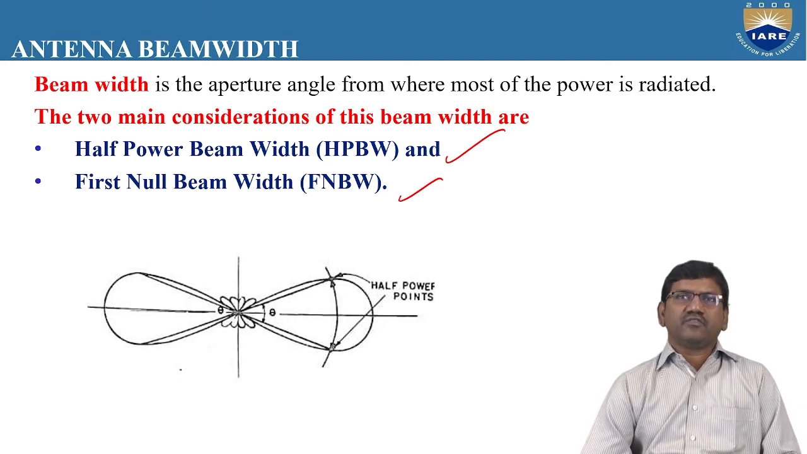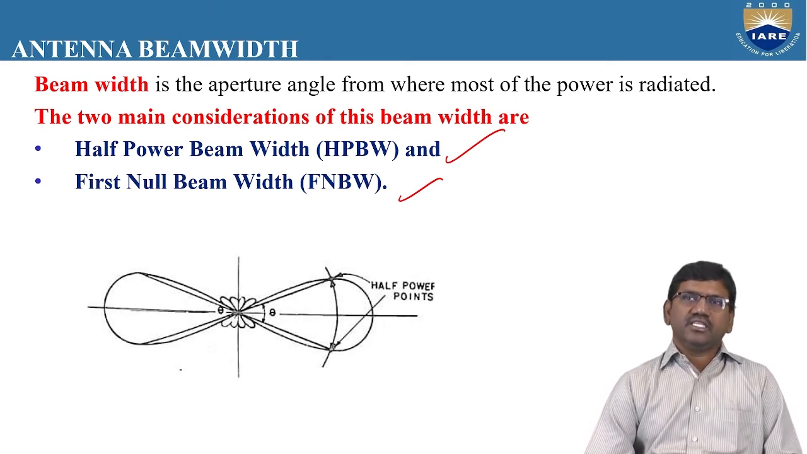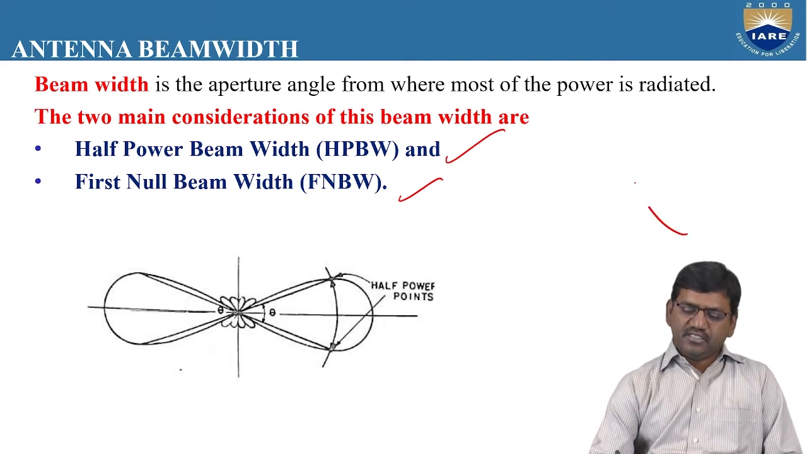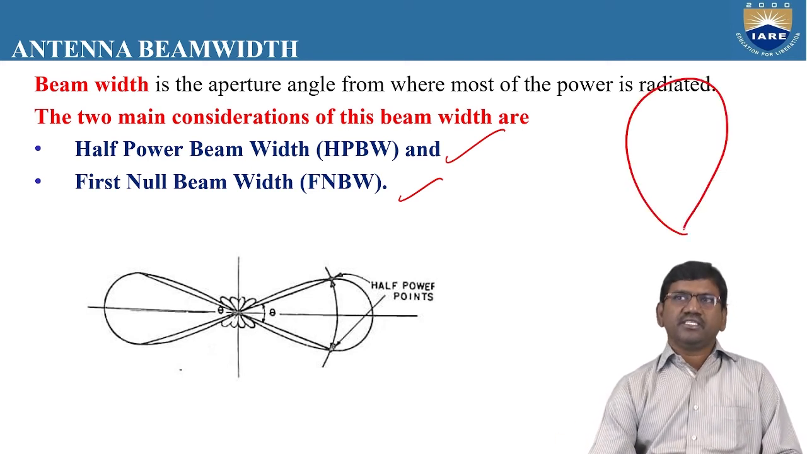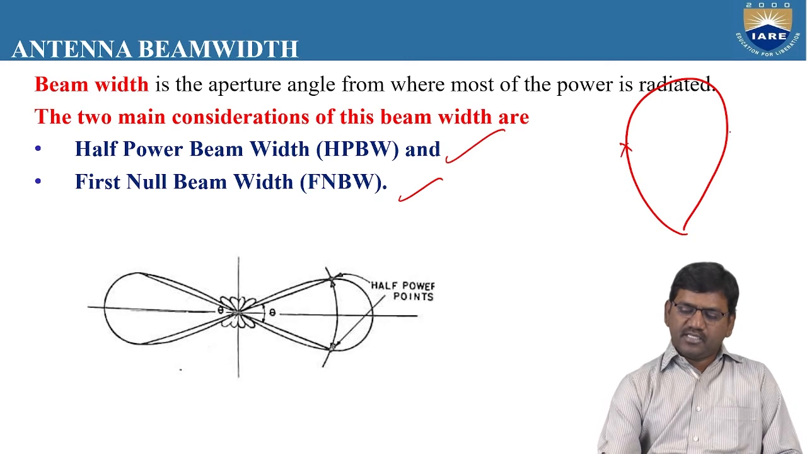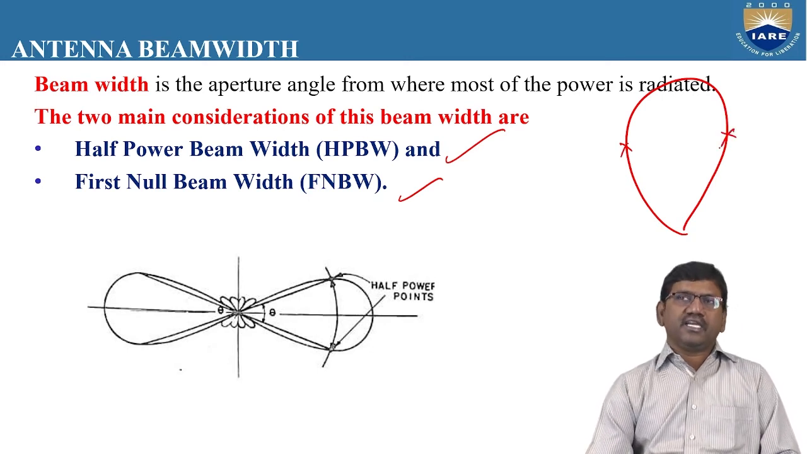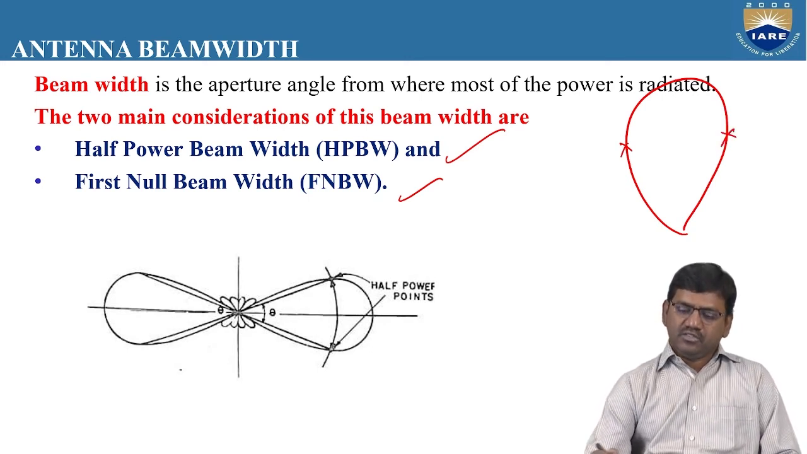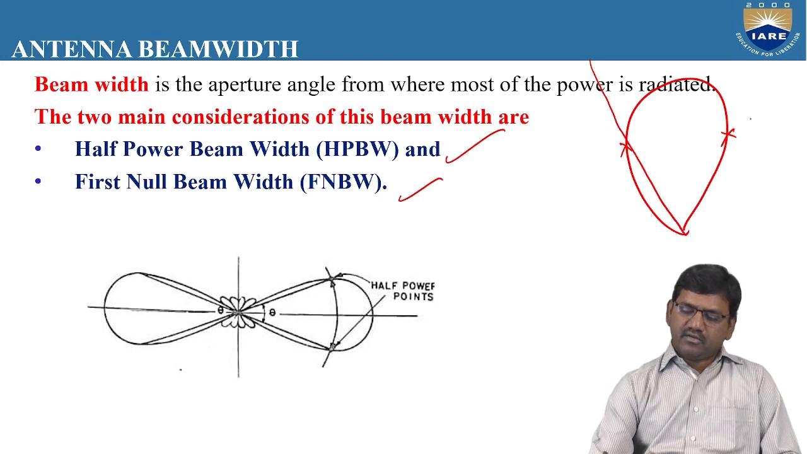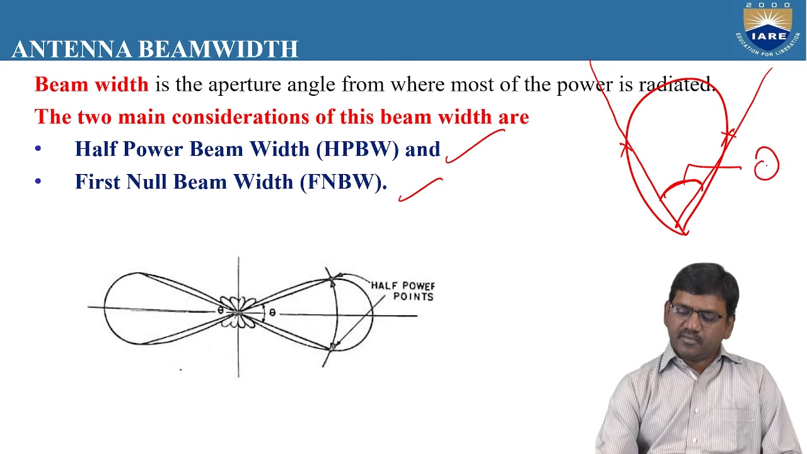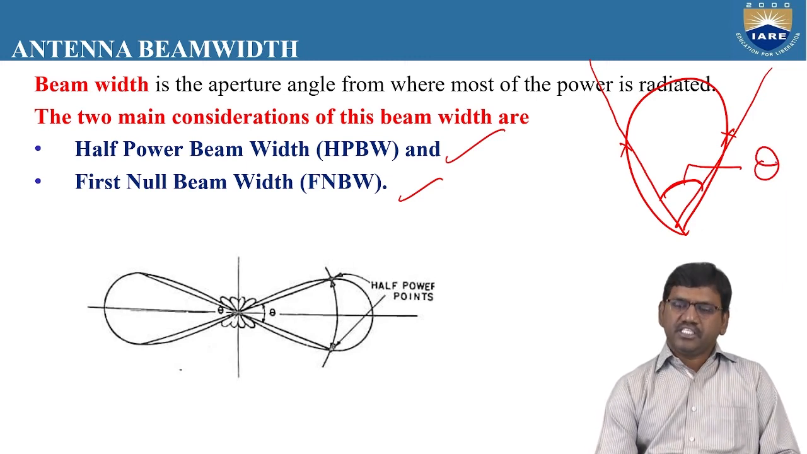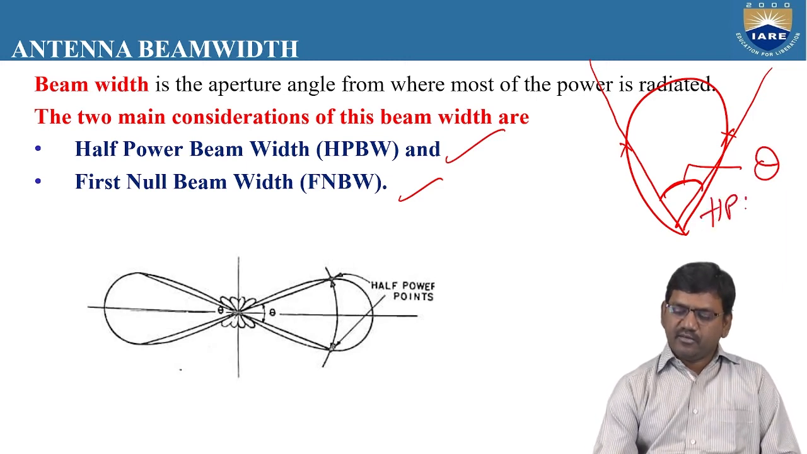There are 4 types of lobes: major lobe, minor lobe, side lobes, and back lobes. Out of all these 4 lobes, the maximum radiation will be only in the major lobe. If you take this major lobe, at the half power points, you locate exactly 2 points at half of the major lobe. You join these 2 points. The angle so formed here, represented as theta, we call it HPBW, that means half power beam width.